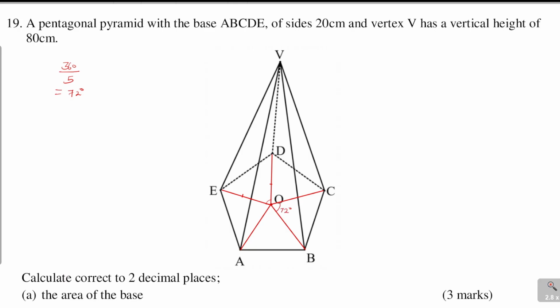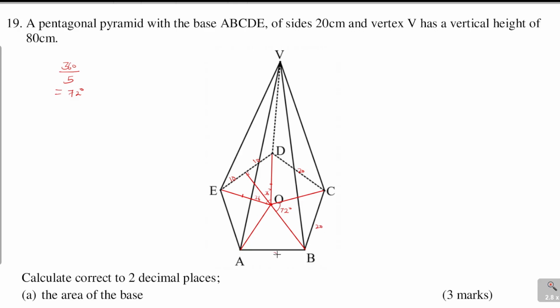Now if you create a right angle triangle from these so that you can get the area of that triangle, this will be 90 degrees. So this angle here will be 36, and also this one will be 36. And because the sides are 20, this side will be 10 and this one will be 10. That perpendicular will divide the line ED into 2.